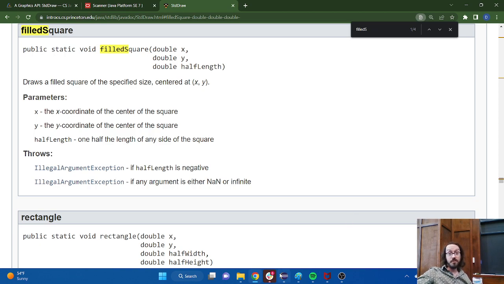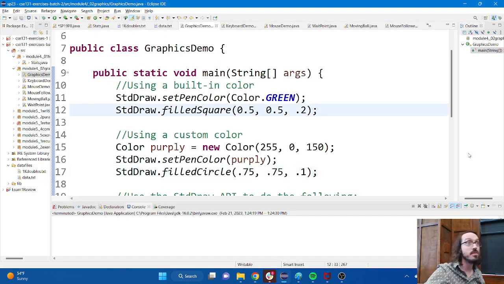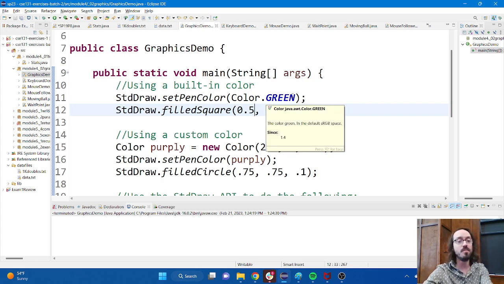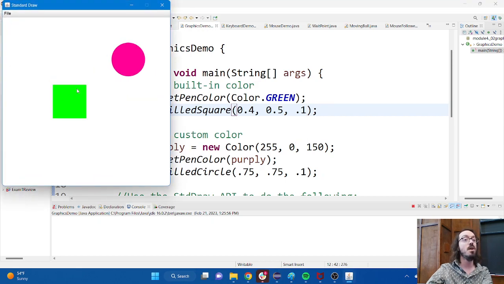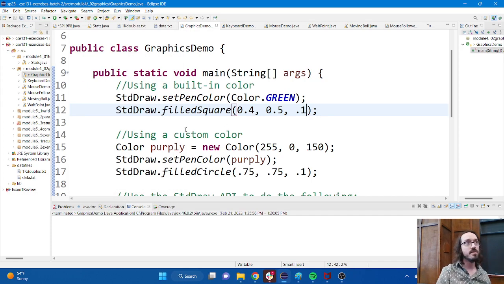So if I want to draw a different square, I can tweak these values. It told me this is the x value, so maybe I want to move my square a little bit to the left. That means I'm going to make this x value a little bit smaller, right? Maybe I think my square is too big. It told me that this represents the radius of the square, so I'm going to make it a little bit smaller. And now I would expect to see that same picture, just with the square moved to the left and a little bit smaller, right? And now we can use these in whatever way we need to make whatever it is that we're trying to make on our canvas.